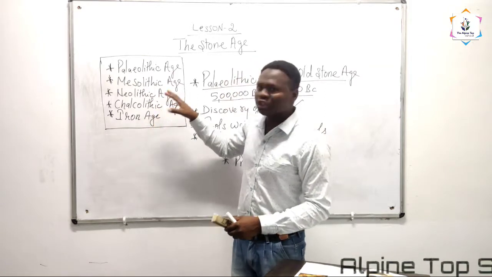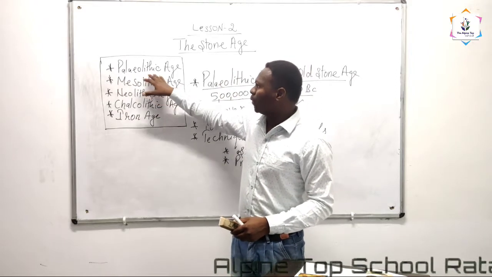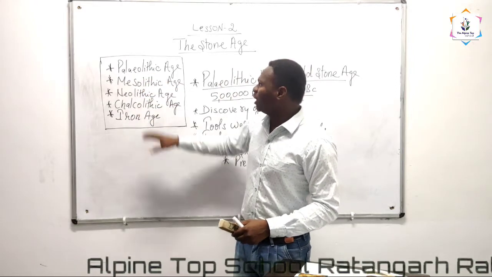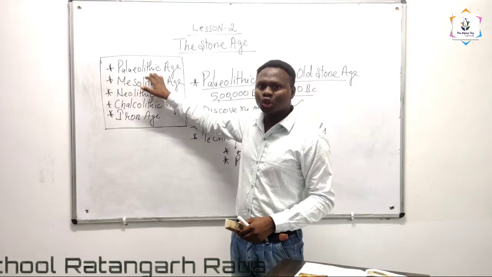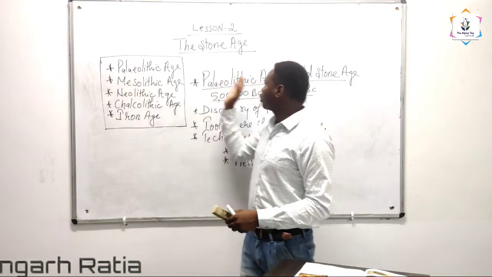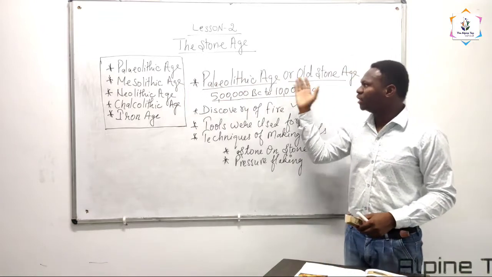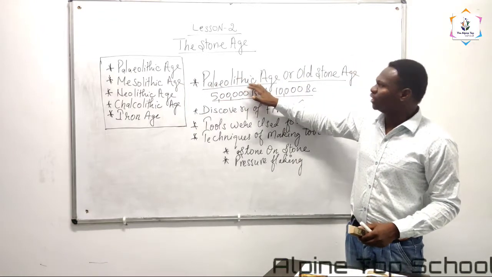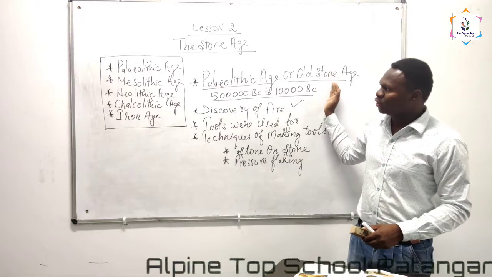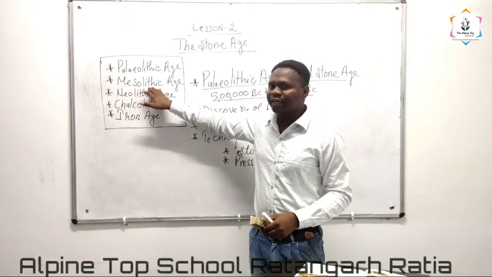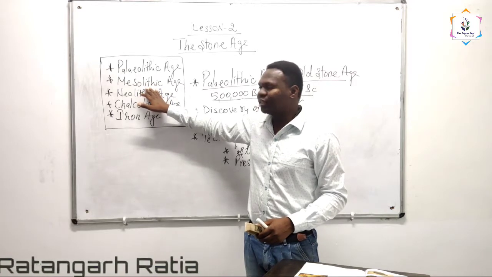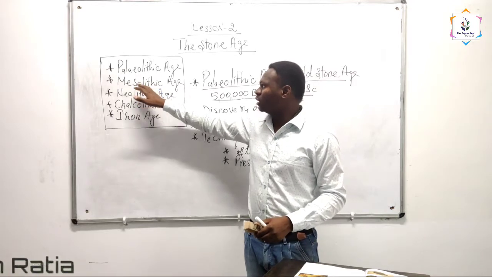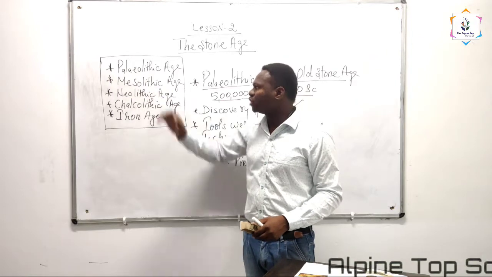You also must know the meaning of all these Stone Ages. Paleo means old, and lithic means stone, so Paleolithic means Old Stone Age. Next is Mesolithic, where meso means middle, so it means Middle Stone Age.